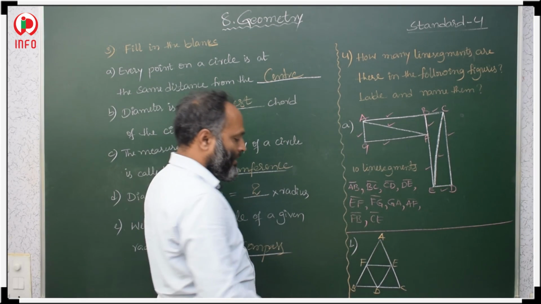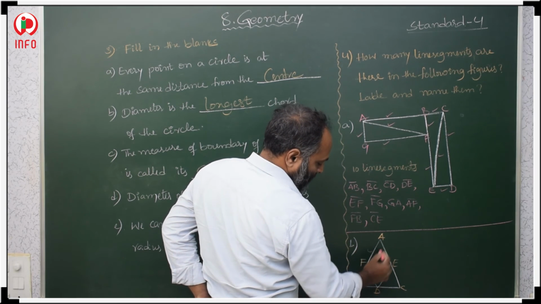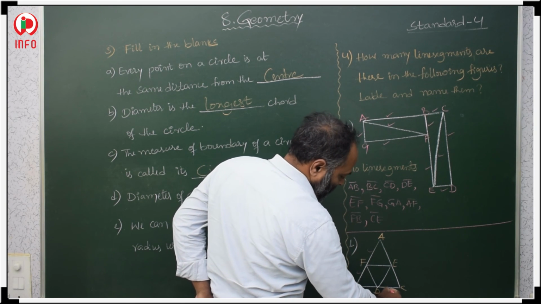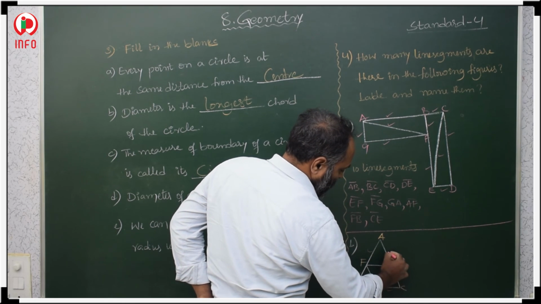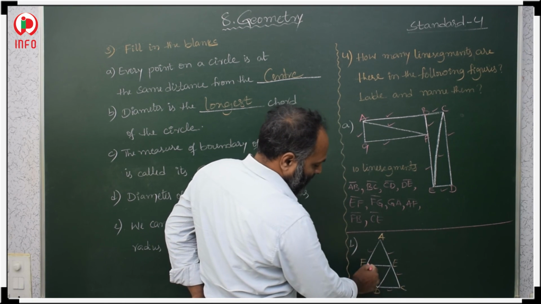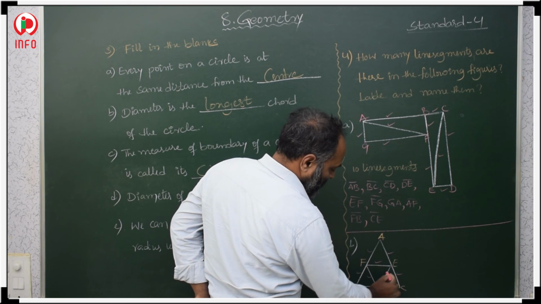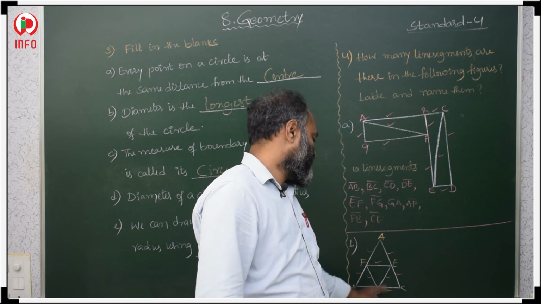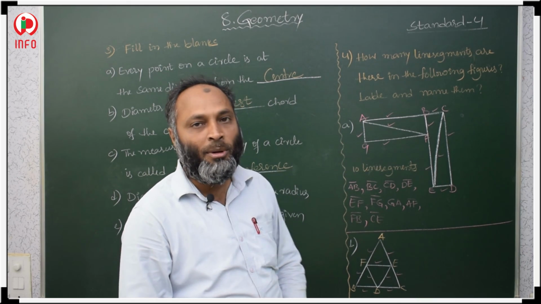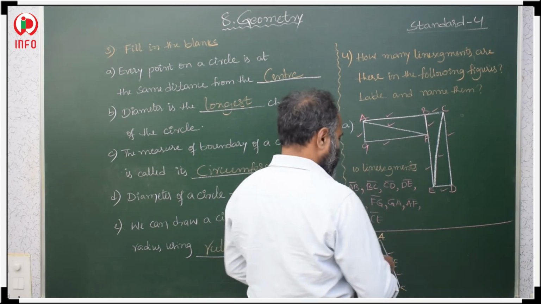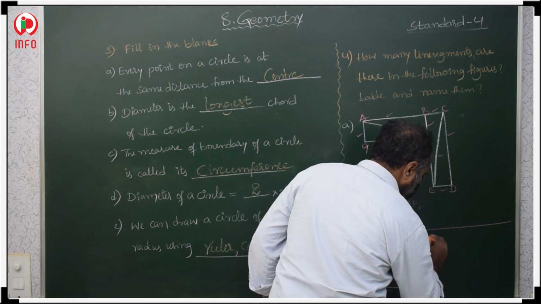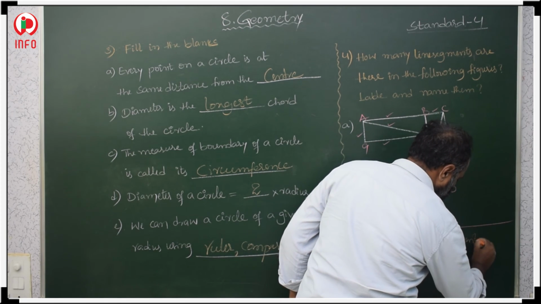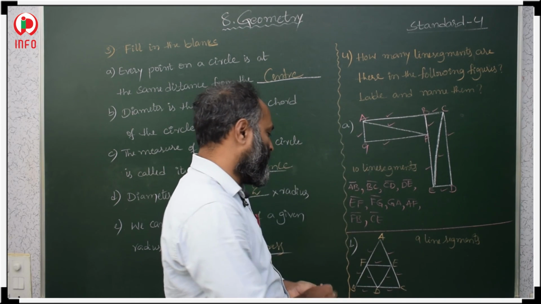First, how many line segments? AF, FB, BD, DC, CE, EA. Next, EF, FD and DE. 1, 2, 3, 4, 5, 6, 7, 8, 9. Total how many line segments? 9 line segments.